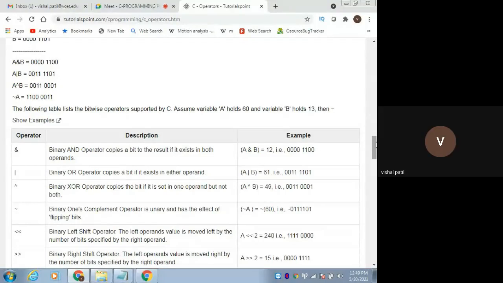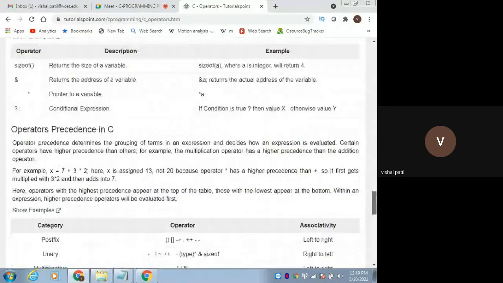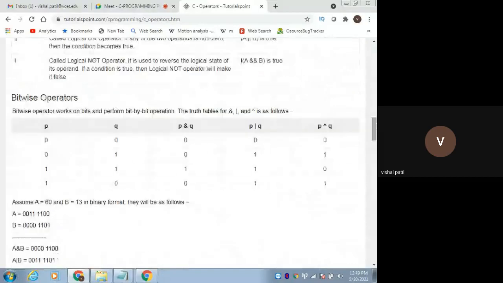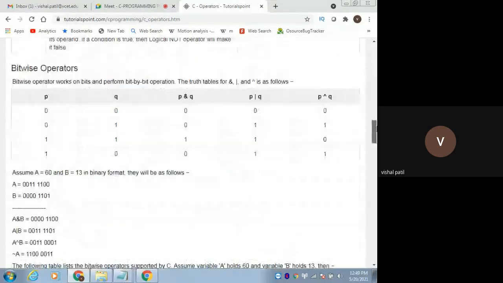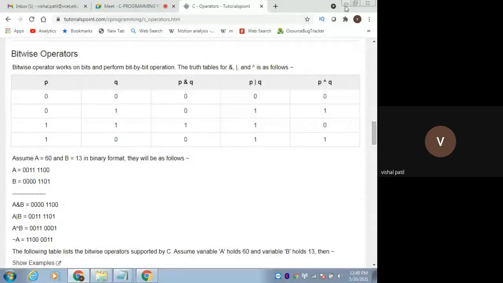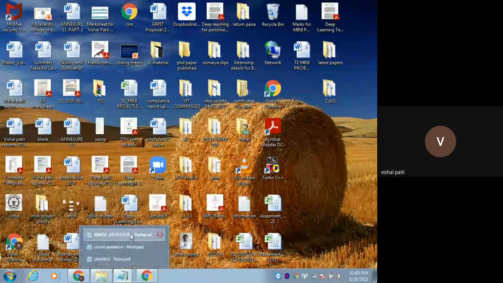If you are not replying, then I will consider that you are understanding the topic. And if you are facing some problem, tell me. So the next category: relational and logical are over, now the bitwise operators. Let's see what those bitwise operators are.